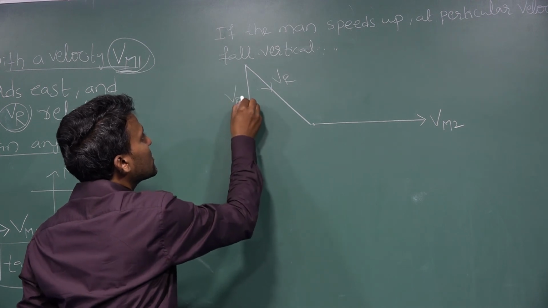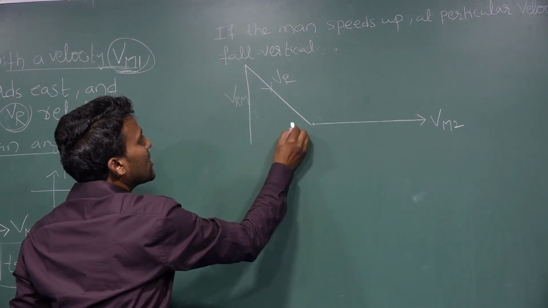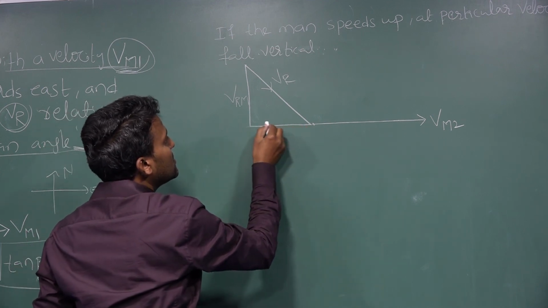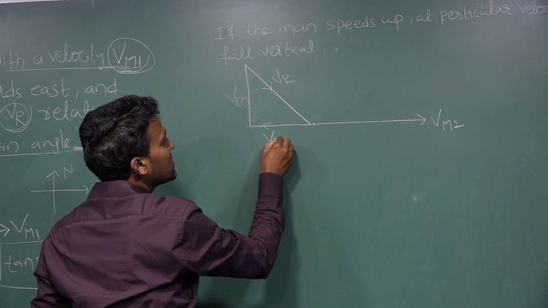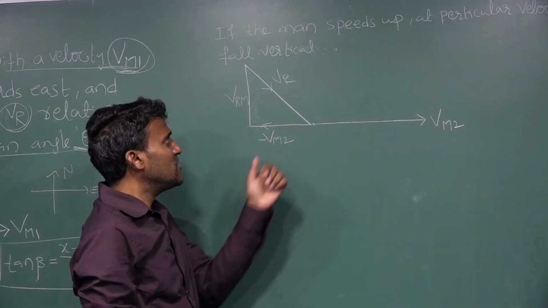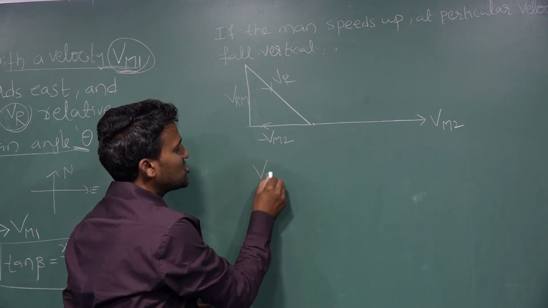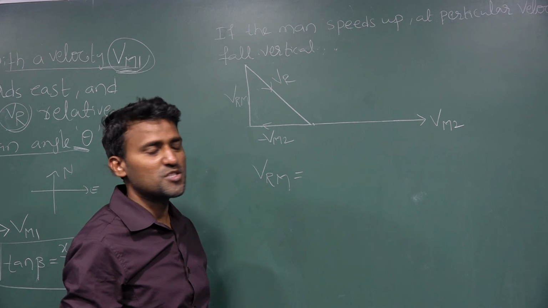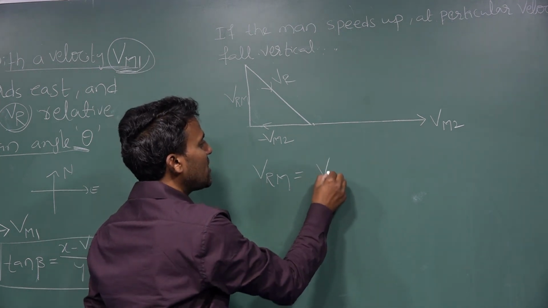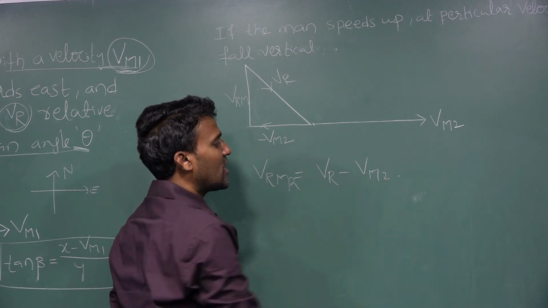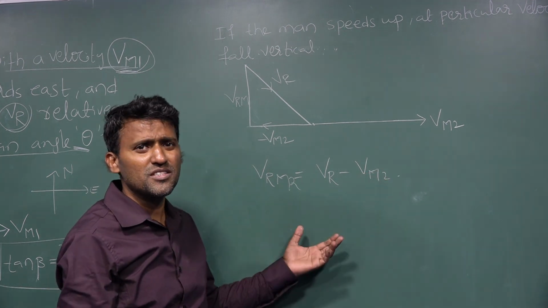The velocity of the rain with respect to the man is obtained using the velocity of the man, which you can write as minus Vm2. See here, the velocity of the rain with respect to the man is equal to Vr minus Vm2. This is the simple formula.